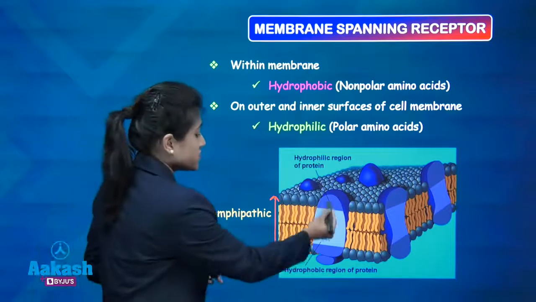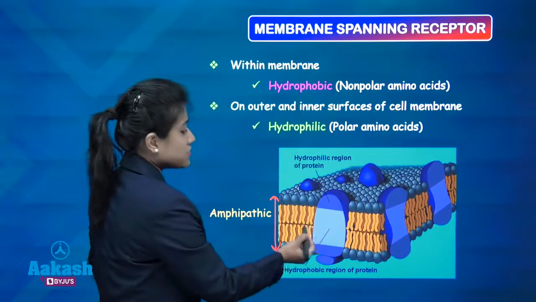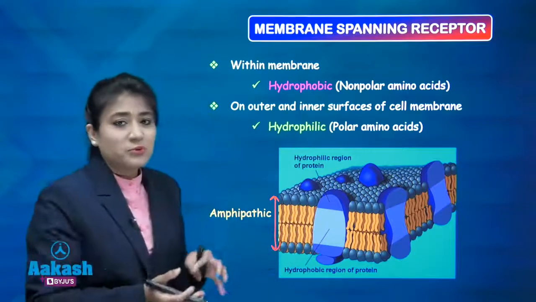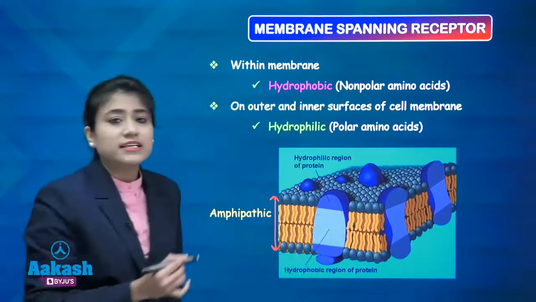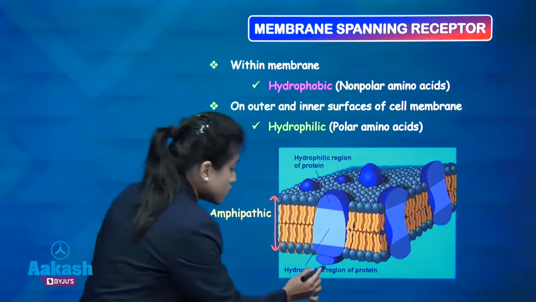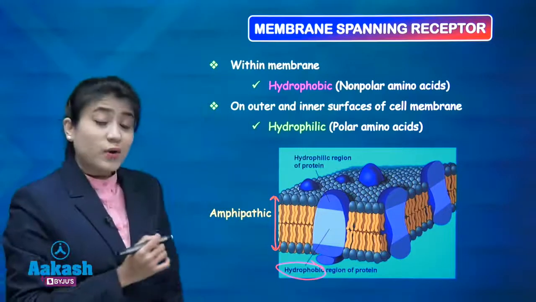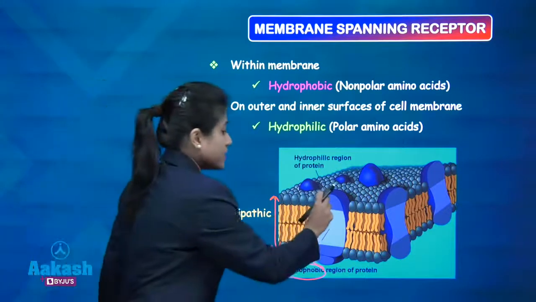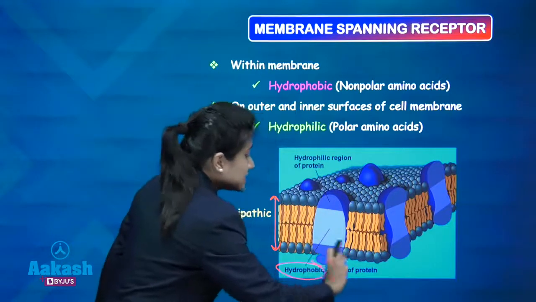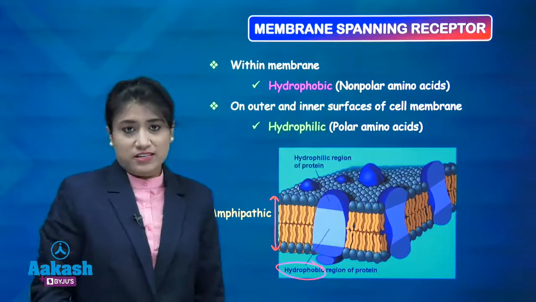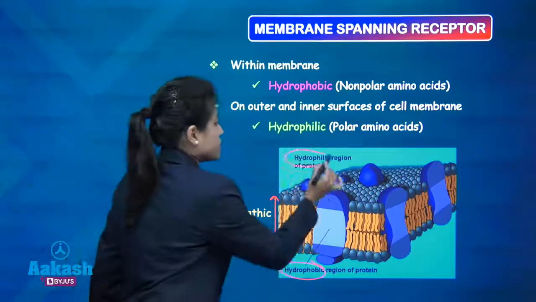Okay, so if this is your transmembrane protein, then remember guys, the portion of the protein which is inside this membrane, that portion is hydrophobic, while the part of protein which is towards the ECF or which is towards the ICF, they are hydrophilic. Write it down, they are hydrophilic.